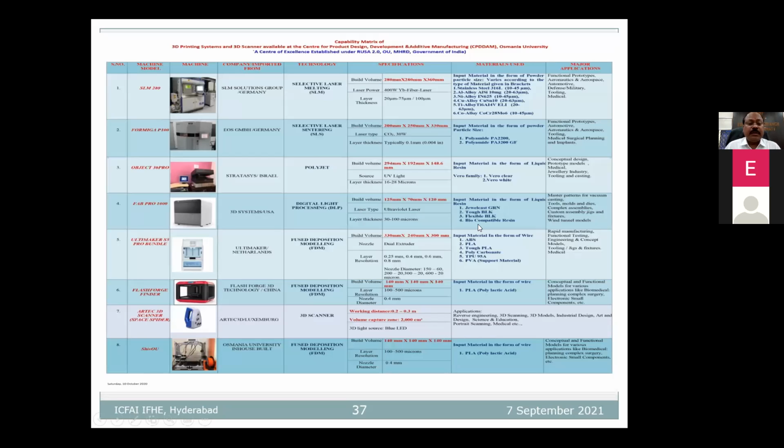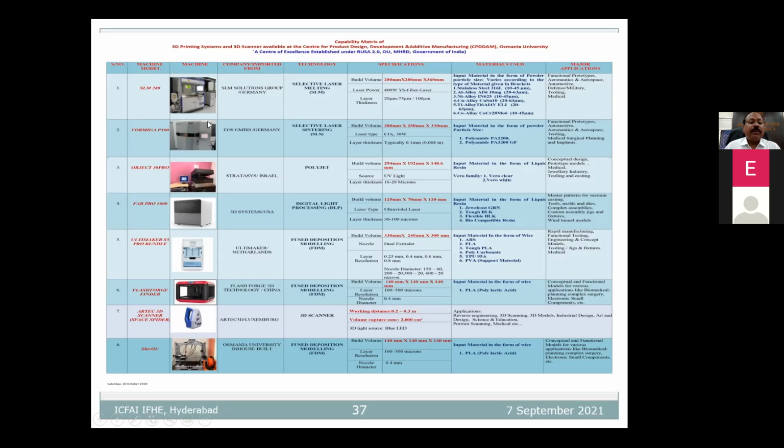Anyway, in the demo we will show it. We have the SLM, which is imported from Germany, Lübeck. In the older systems, we have the Formiga P100 SLS, also from Germany, Munich. And the Objet 3D Pro, a Stratasys company system with PolyJet.